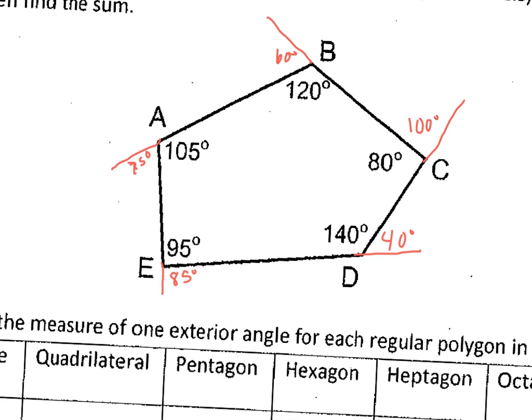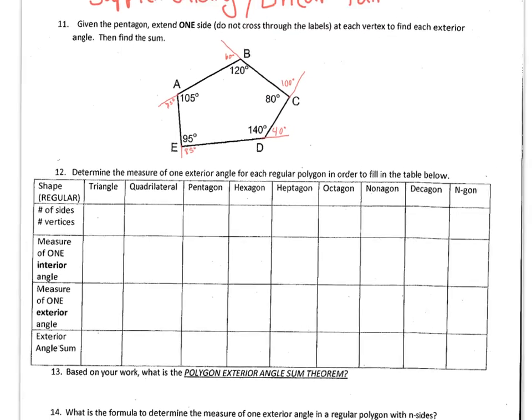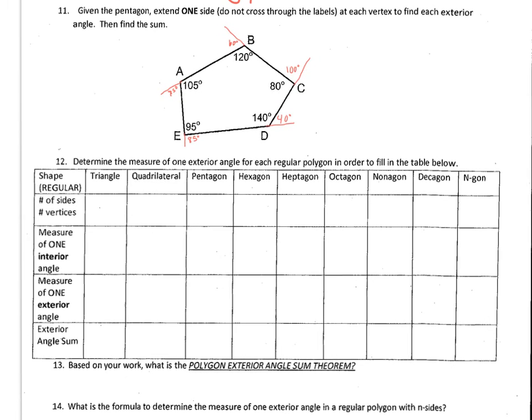All right, and then the next piece says, determine the measure of one exterior angle for each regular polygon in order to fill in the table below. So we know sides and vertices. I'm going to go ahead and fill that in: 3, 4, 5, 6, 7, 8, 9, 10, n. Measure of one interior angle.